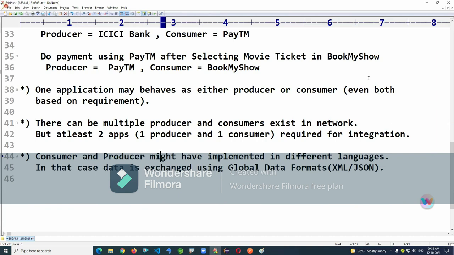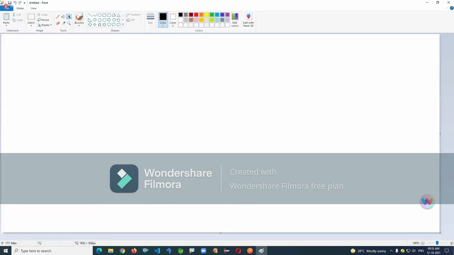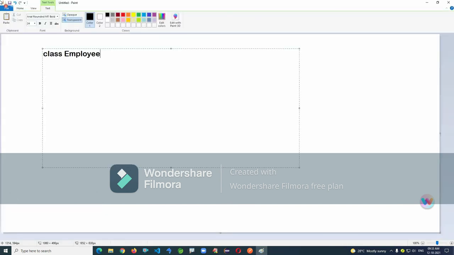Just one small example I'm writing as of now. What are XML and JSON? We are going to see separate chapters for that. Look at one Java class called Employee: int eid, string employee name, double salary.